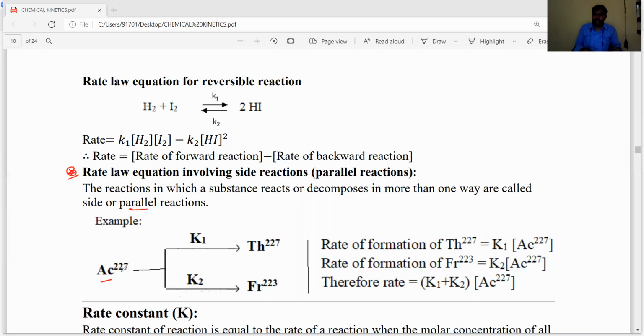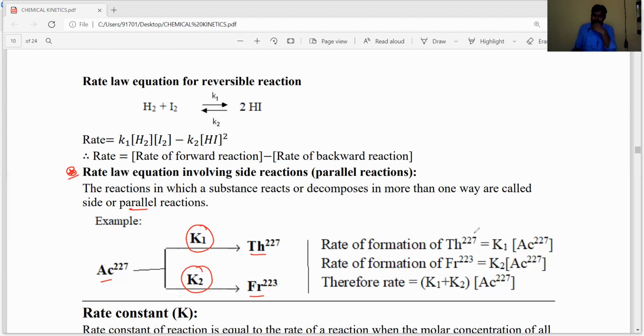For example, actinium is converted into thorium as well as francium. If actinium is converted into thorium, its rate constant is K1, and if actinium is converted into francium, the other rate constant is K2. So one substance, either decomposing or reacting with another substance, gives different products parallelly. Then such reactions are called parallel reactions.